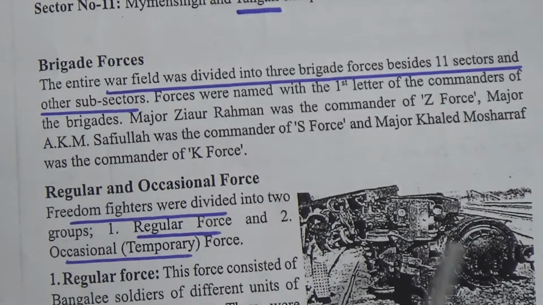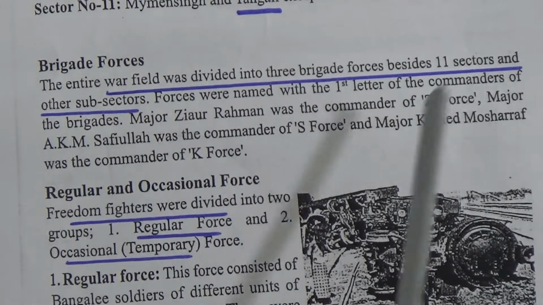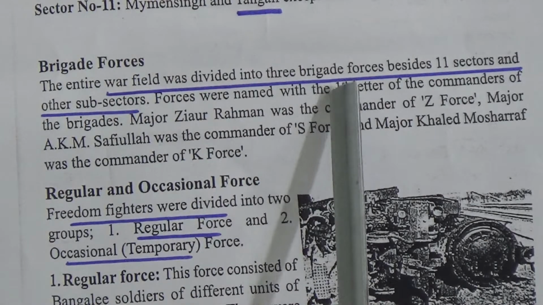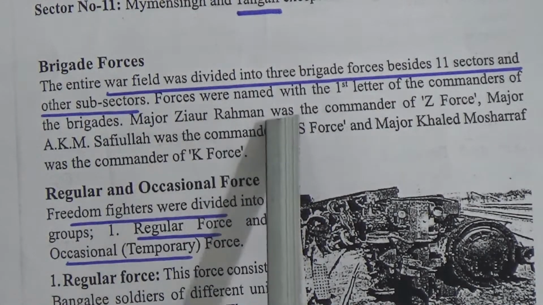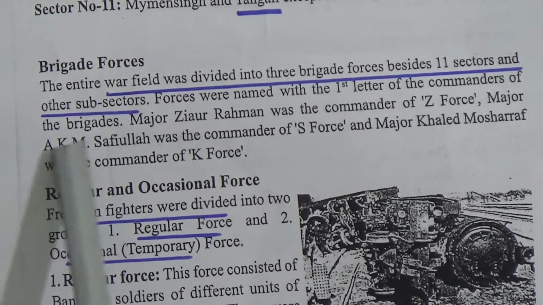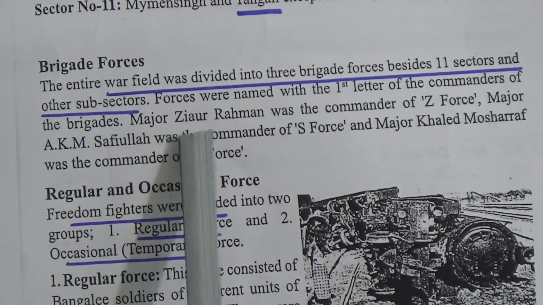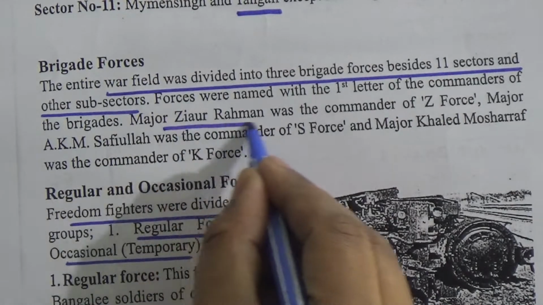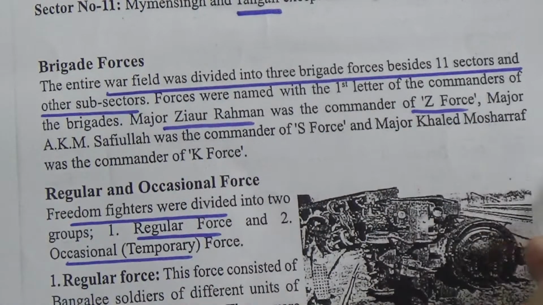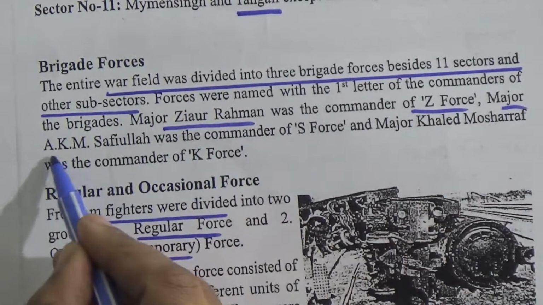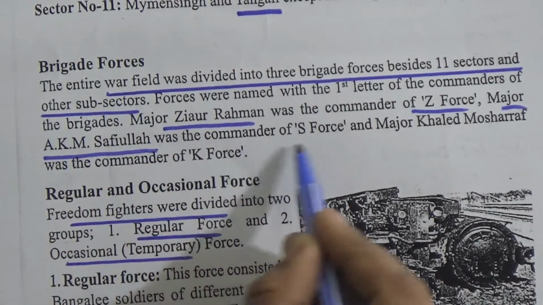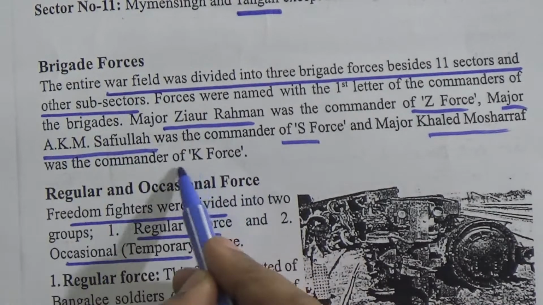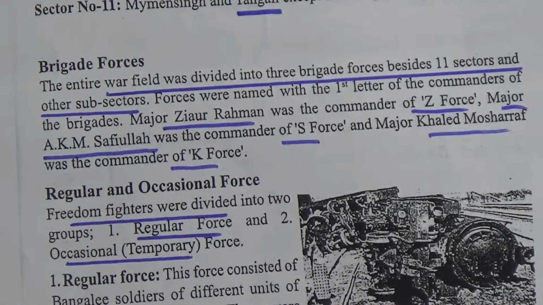Besides 11 sectors and other sub-sectors, the entire warfield was also divided into 3 brigades. Forces were named after the first letter of the commanders of the brigades. Major Ziaur Rahman was the commander of Z force. Major A.K.M. Shafiullah was the commander of S force and Major Khaled Musharraf was the commander of K force.